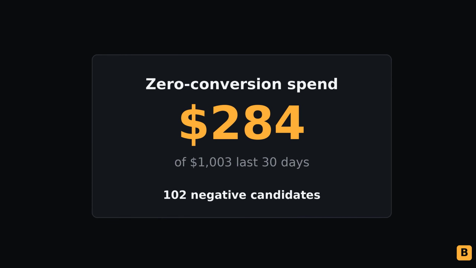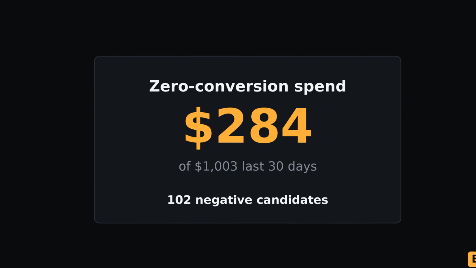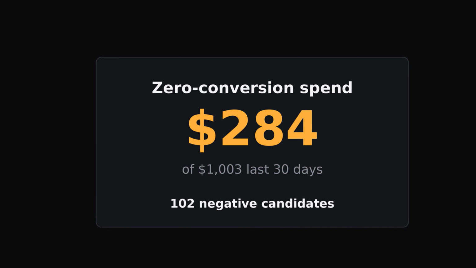This morning, one live account showed $1,003 in spend over 30 days. $284 went to search terms with 0 conversions. 102 distinct terms are negative keyword candidates. Average CPA sits at $40. That is not a creative problem. It is a language problem hiding inside the search terms report.